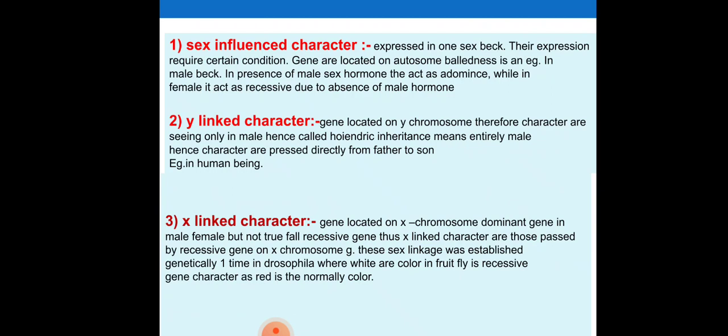Then Y-linked character. A gene located on the Y chromosome, therefore the characters are seen only in males, hence called holandric inheritance, meaning entirely male, hence the characters are passed directly from father to son. That is an example in human beings. X-linked character. The gene is located on the X chromosome, dominant genes are expressed in male and female but this is not true for recessive genes. Thus X-linked characters are those passed by recessive genes on the X chromosome. This sex linkage was established genetically for the first time in Drosophila, where white eye color in the fruit fly is a recessive gene, as red is the normal color.